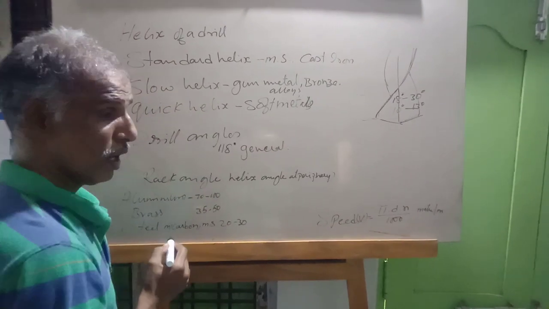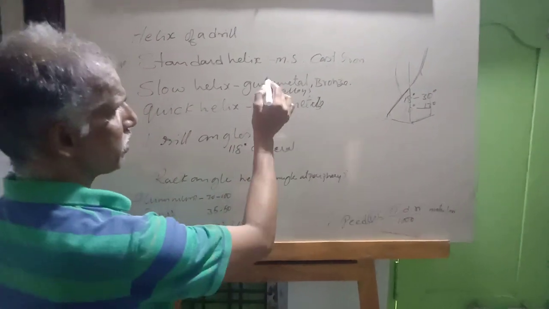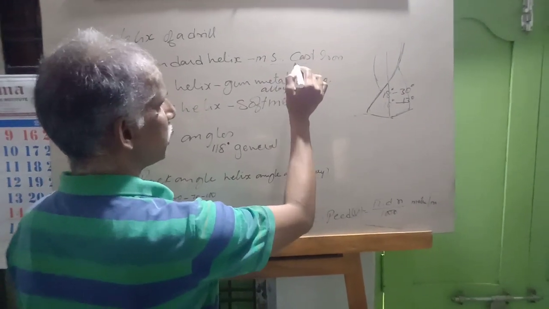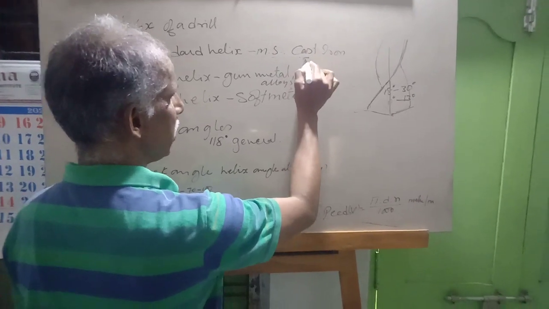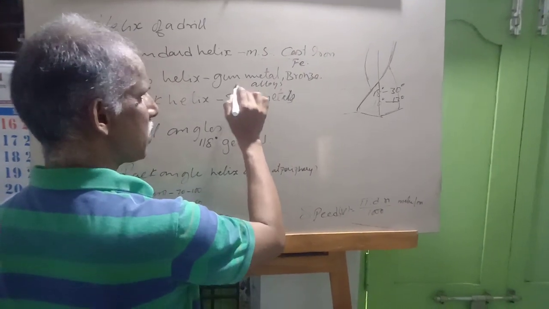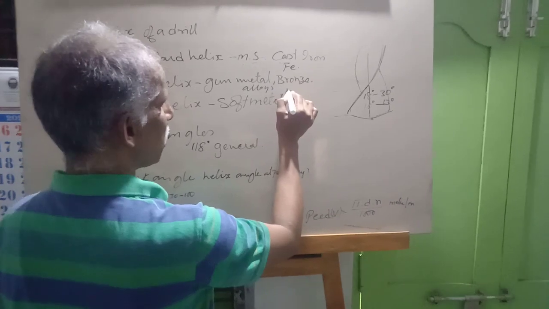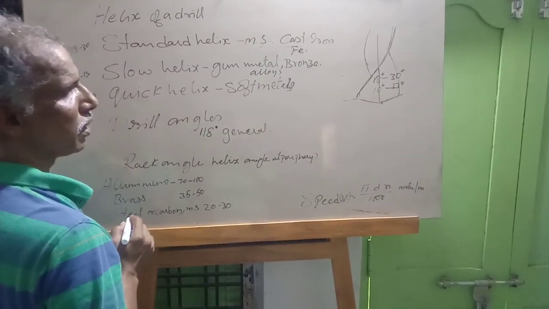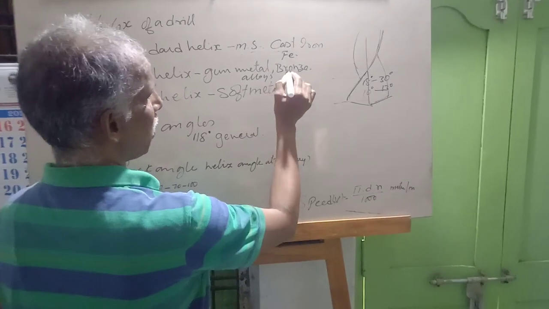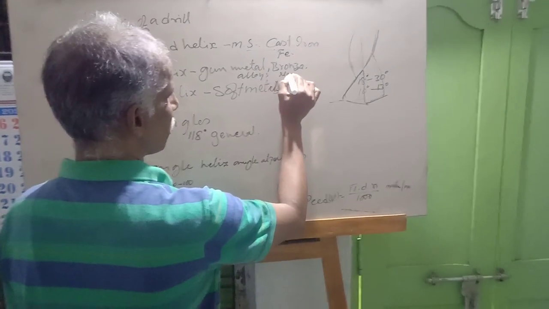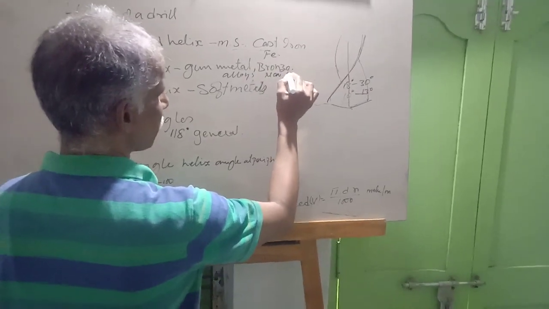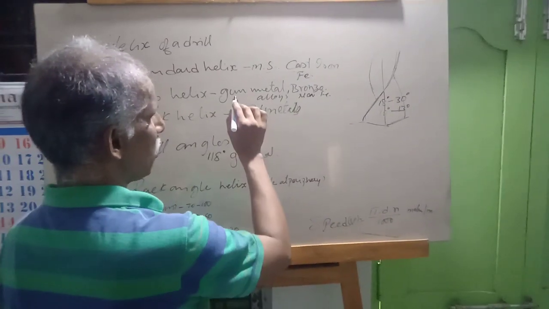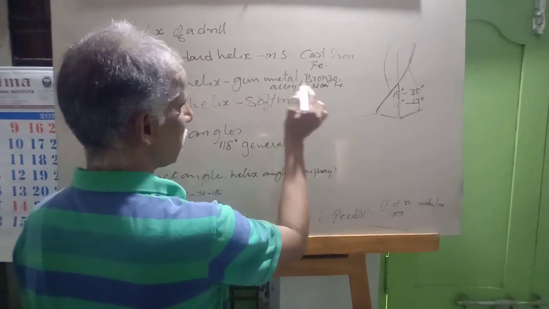These are the alloy metals. This MS and cast iron also are alloys. These are the ferrous, Fe, ferrous metals. These gunmetal and bronze are called non-ferrous metals. These non-ferrous alloy metals are gunmetal, bronze.